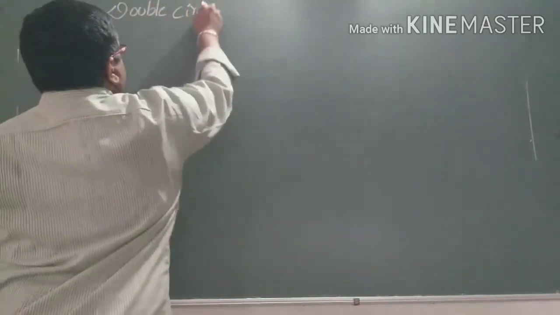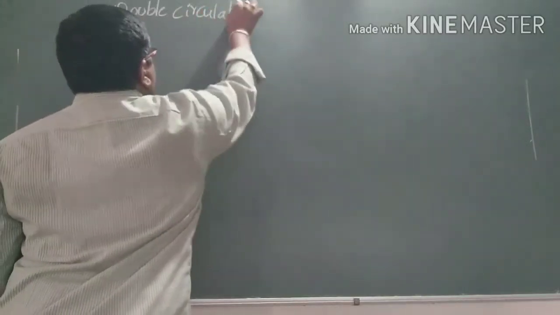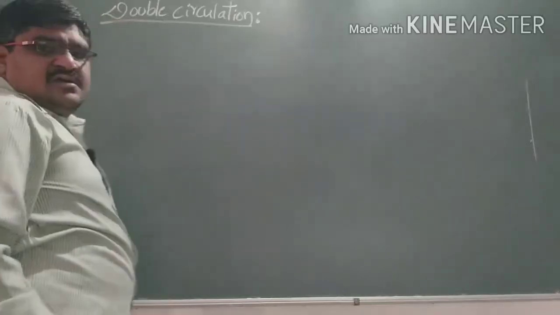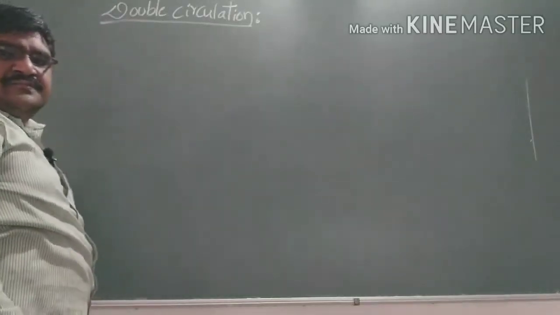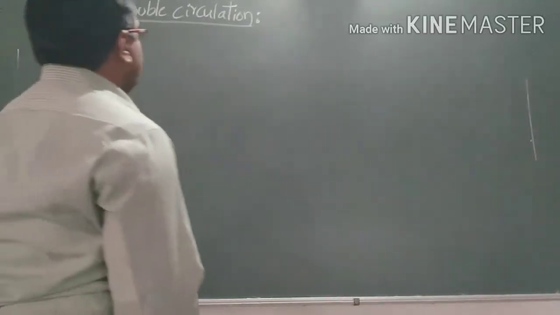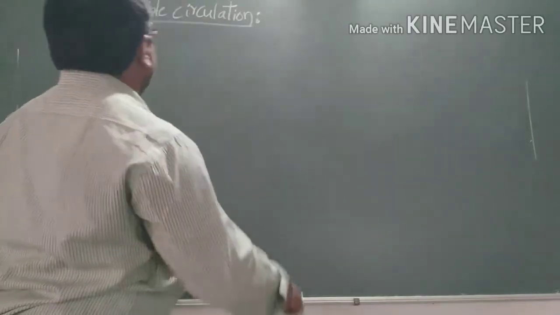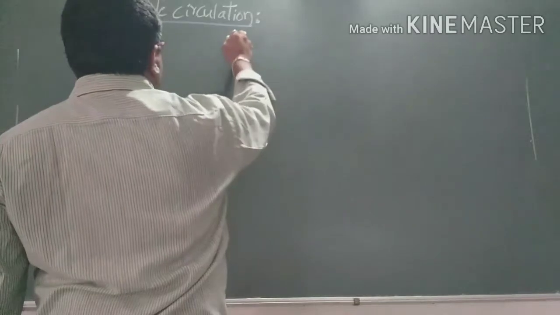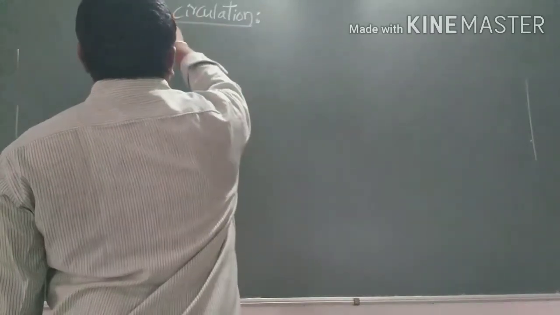Double circulation. So what does double circulation mean? It is the circulation of the blood twice. Double means two times.